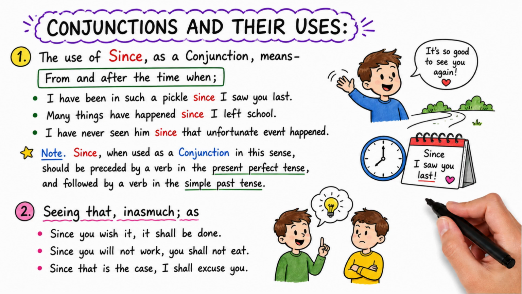Some conjunctions and their uses. The use of since as a conjunction means from and after the time when, as, I have been in such a pickle since I saw you last. Many things have happened since I left school. I have never seen him since that unfortunate event happened. Note: since, when used as a conjunction in this sense, should be preceded by a verb in the present perfect tense and followed by a verb in the simple past tense.